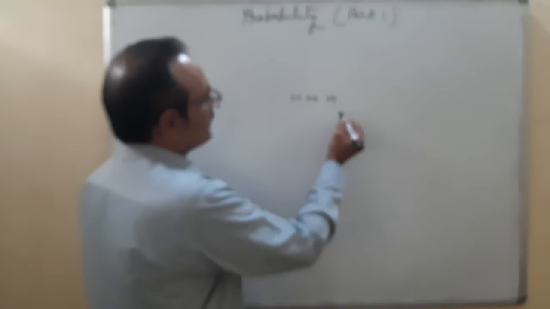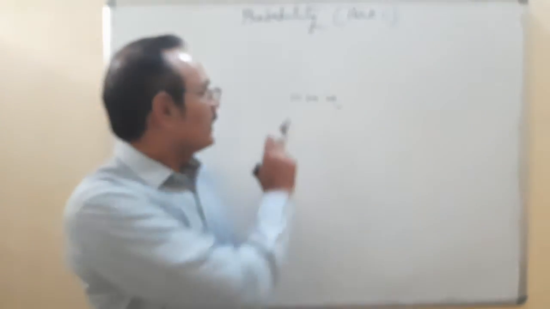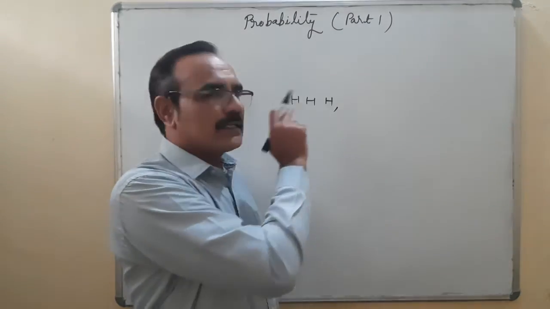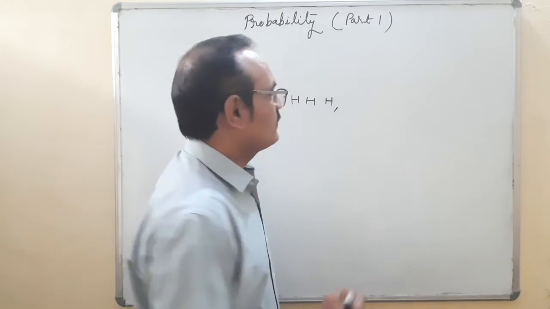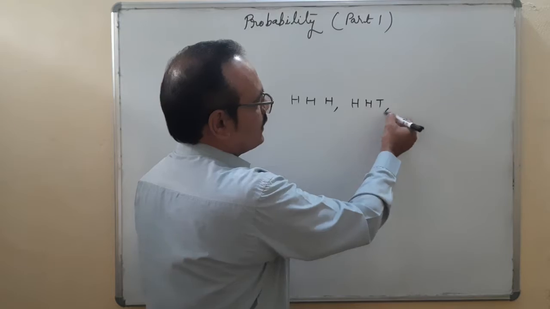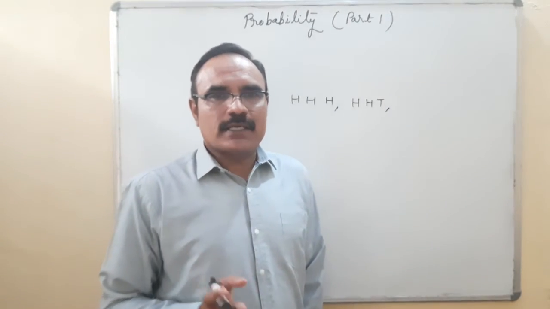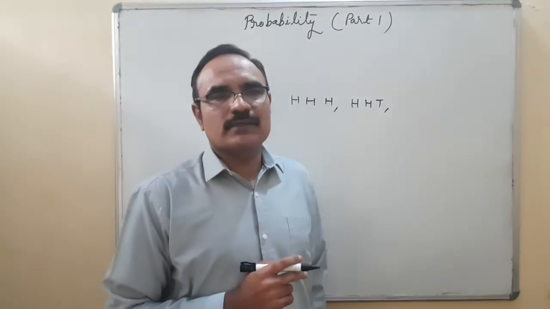I think this trial is over. H, H, H, because three times we have to toss a coin. Head, head, head. Okay. Once again start this trial. Suppose it is coming H, H, and now T. Okay. Trial is over.